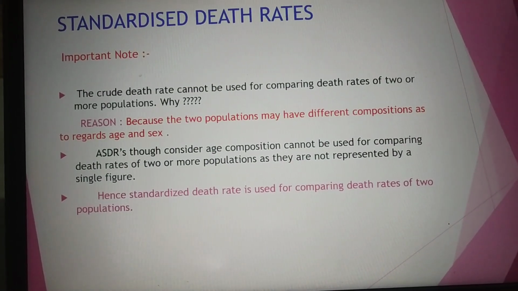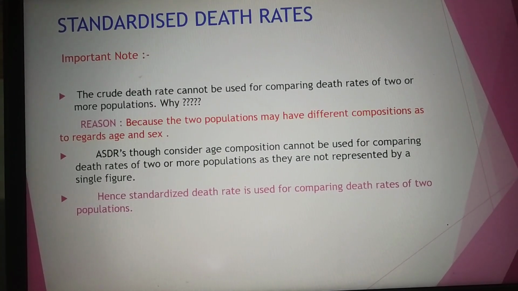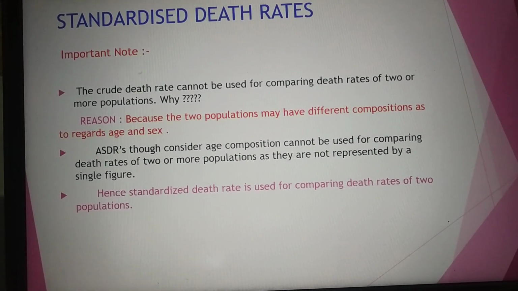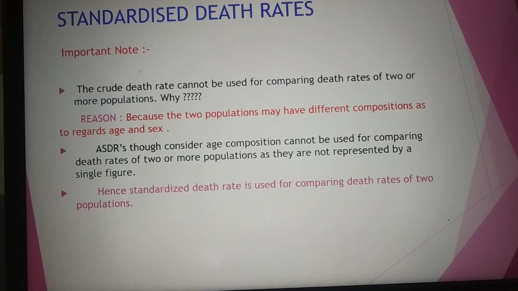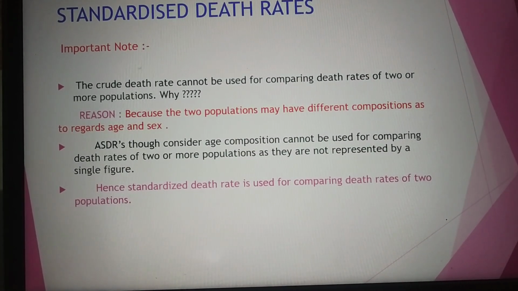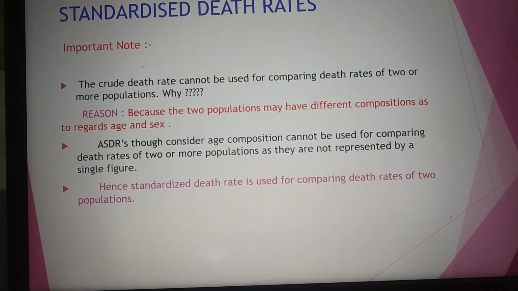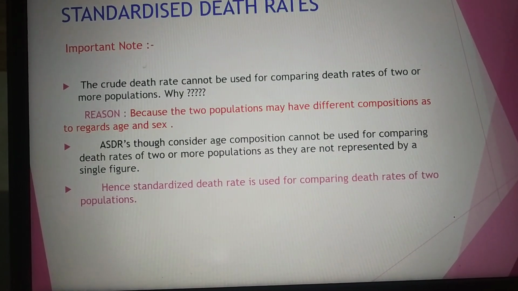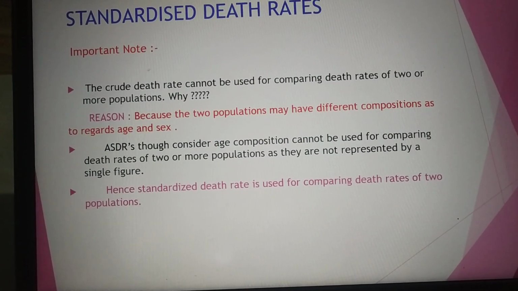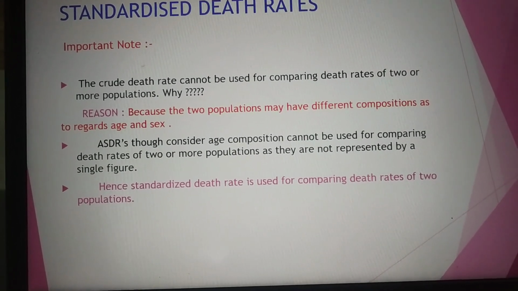Now our next topic is standardized death rates. This is the third measurement of mortality. ASDR is very well used in the STDR. Let us see in what sense and how. The important note here, the first point: the crude death rate cannot be used for comparing death rates of two or more populations. Why? Because the two populations may have different compositions as regards age and sex. Because the age and sex will be different for the two populations, we cannot compare the death rates of two or more populations.